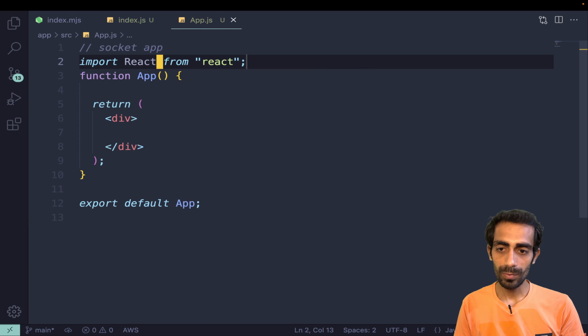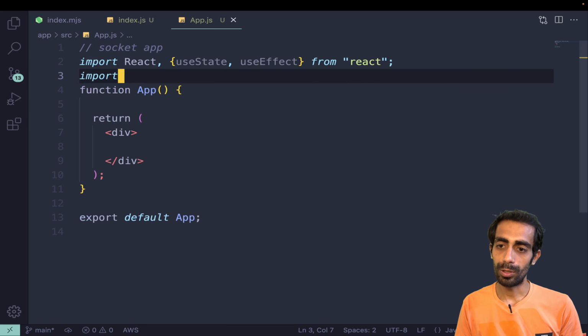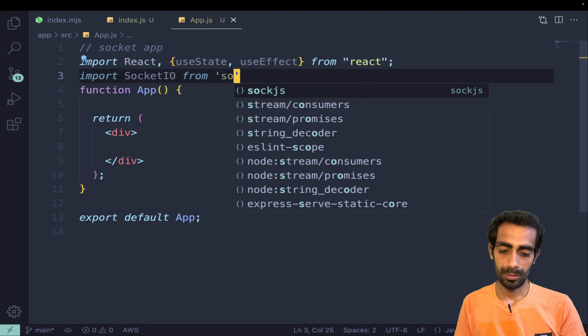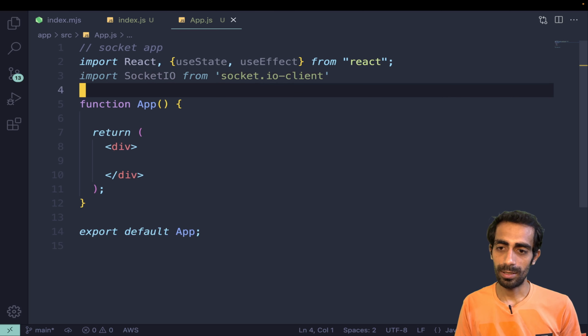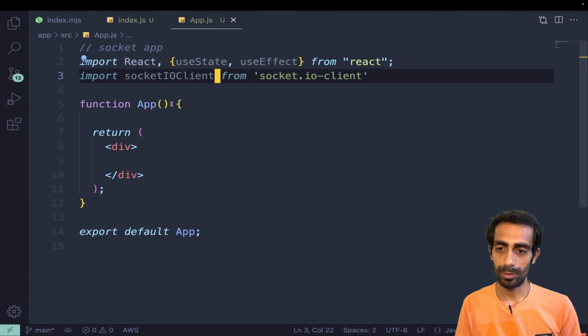Import React, useState, useEffect. Then I need to import io from socket.io-client.